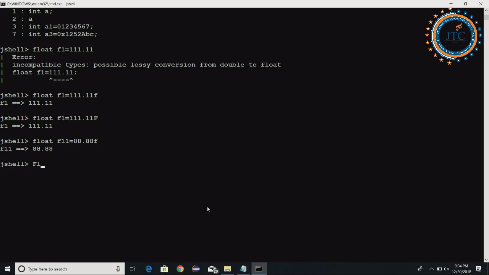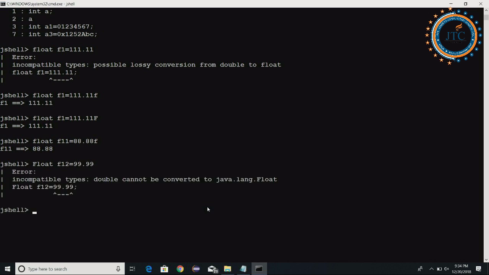One more thing. Float f12 is equal to 99.99 I am writing here. Here you see, f12 is equal to 99.99, something I am writing inside this. Is it okay? Now you tell me one thing. It is giving an error, something like not compatible, right?